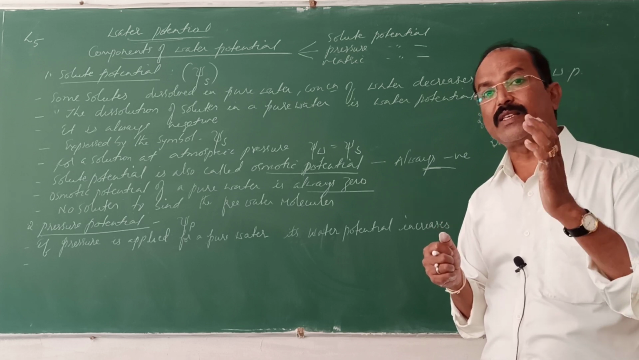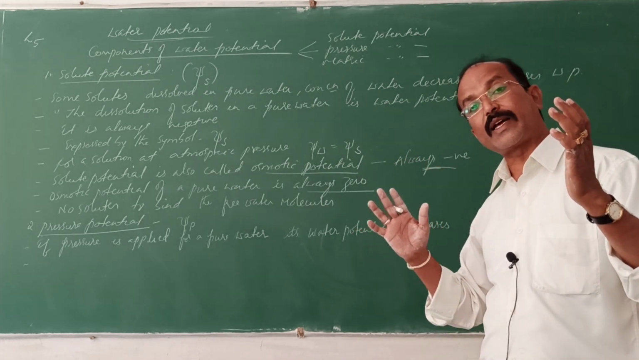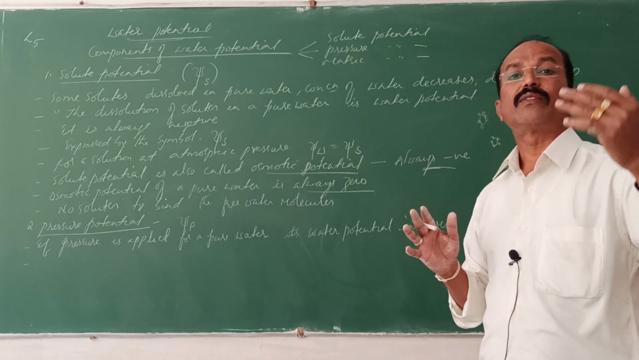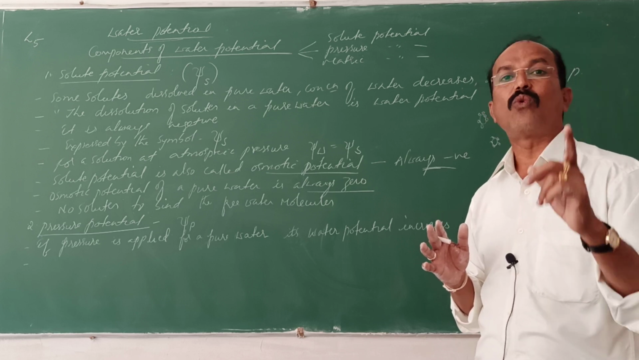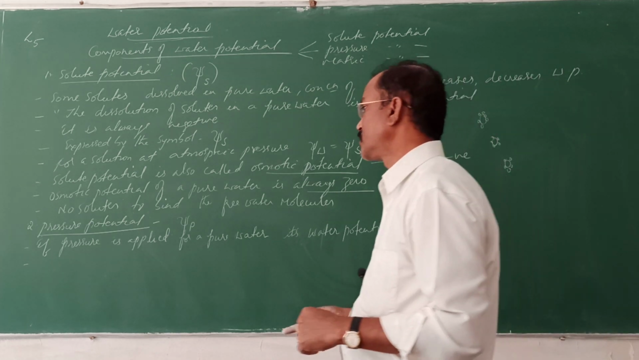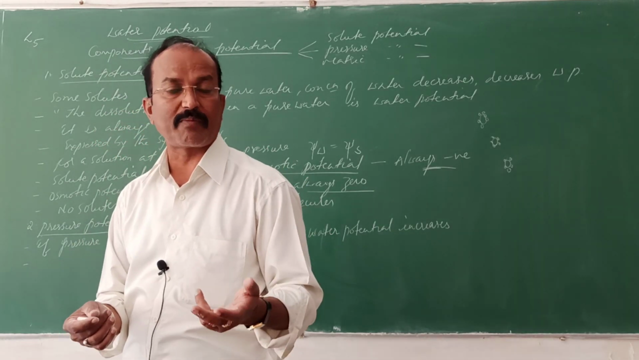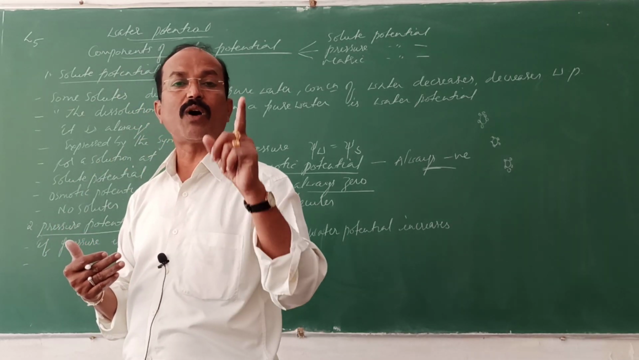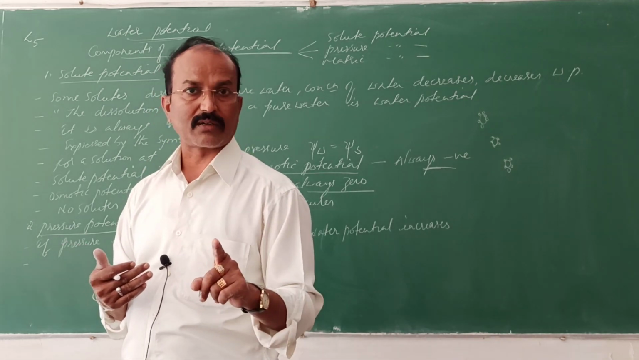To resist the turgor pressure that is applied on the cell wall, the cell wall also puts an equal and opposite pressure. That pressure is called wall pressure. Otherwise, what happens? The cell will burst. So the cell wall also puts a pressure on the protoplasm or on the plasma membrane. Protoplasm means everything present inside from the plasma membrane. The cell wall puts an opposite pressure on the protoplasm, and that is called wall pressure.